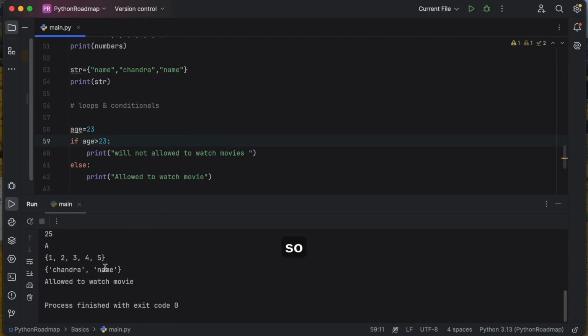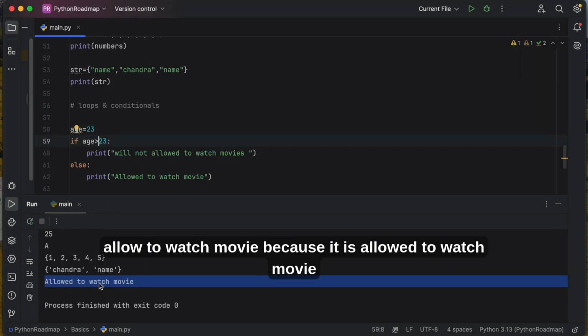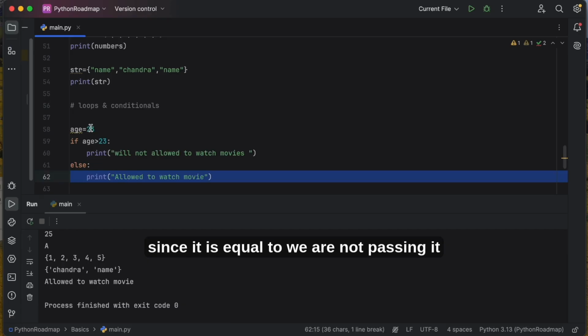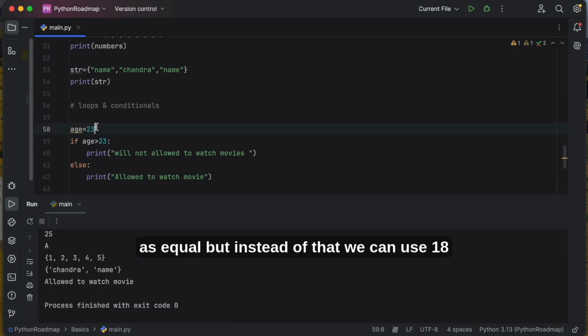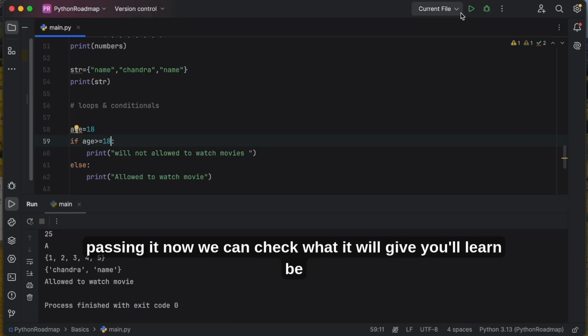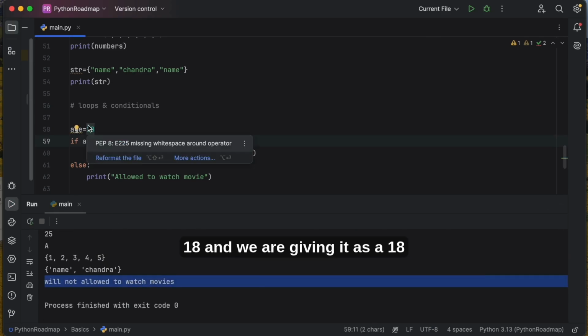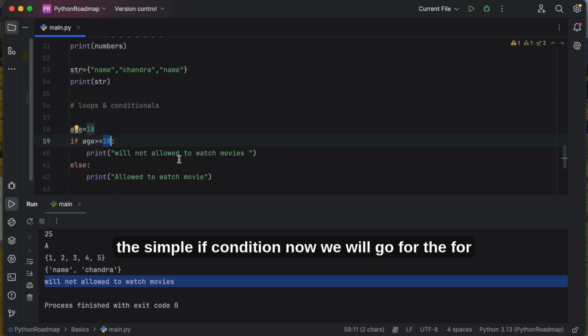Okay, so it says allowed to watch movie, because the greater than is there, but we are not passing it as an equal. Instead of that we can use 18. You will get to know. Now I'm passing age greater than equal to 18. Now you can check what it will give. It will say will not be allowed to watch movies because age is greater than equal to 18, and we are giving it as 18. The simple if condition.